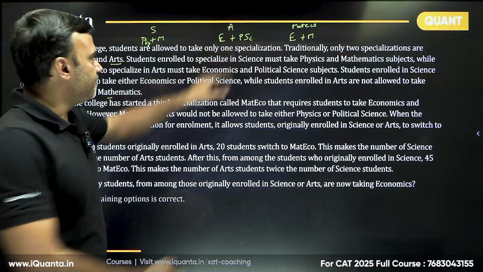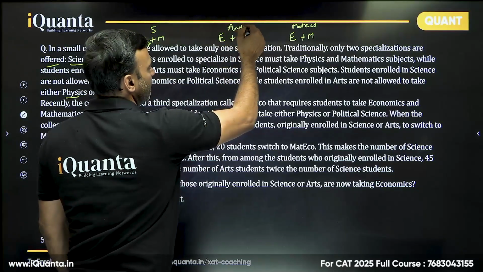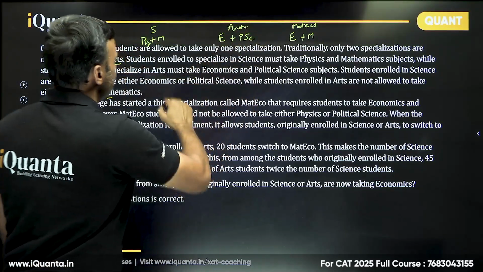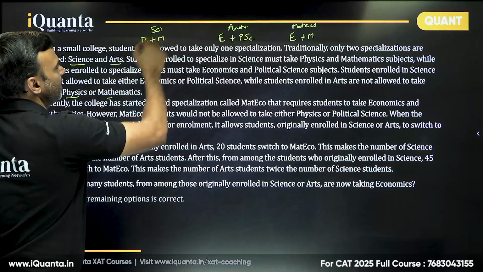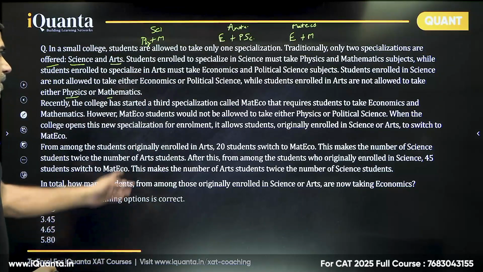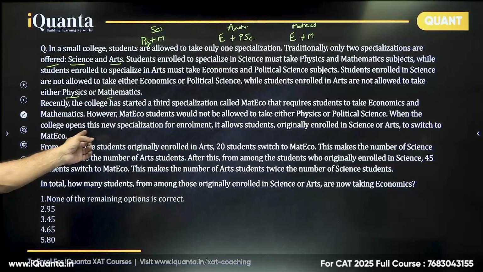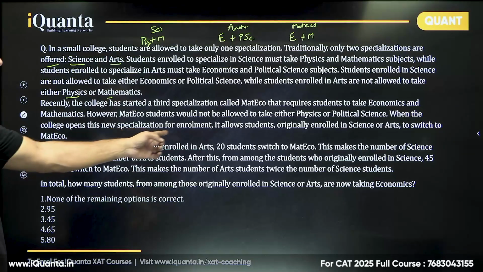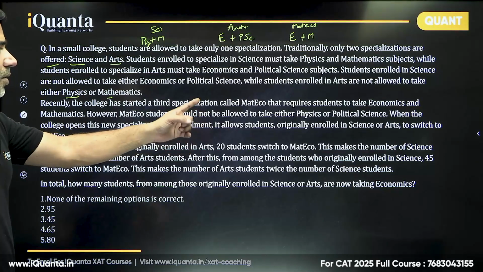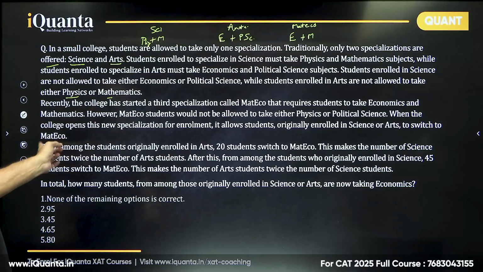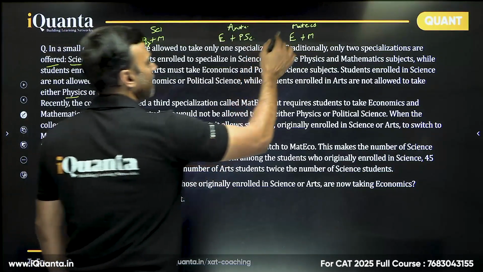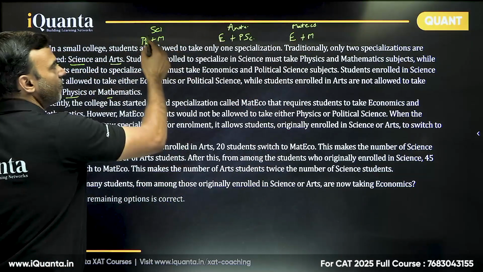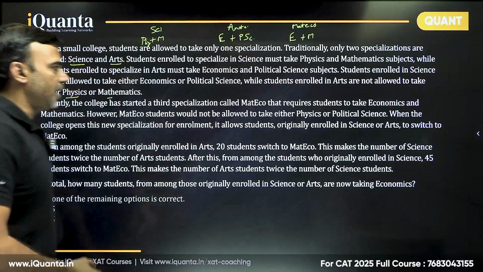Arts would be economics and political science, and science would be physics and mathematics. When the college opens this new specialization for enrollment, it allows students originally enrolled in science or arts to switch to Math Eco. So whatever number of students we have in Math Eco, they come from science or from arts.